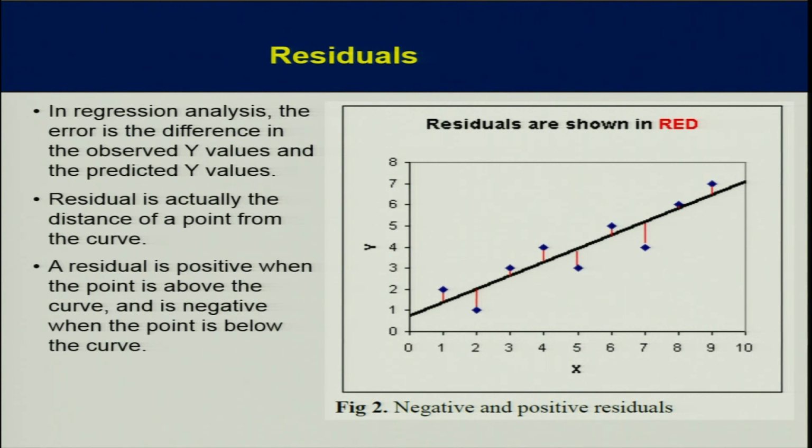So you can see on the right side, one picture is there, very clearly shown. These small blue squares are the actual observed data, and some are above the line, some are below the line. And this particular line is the best fit, where y is equal to a plus bx, a and b have been identified and this data is fitted. So the red lines you can see, these are residuals or errors, and if you make the total of all this, it should be 0.